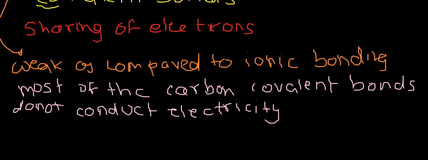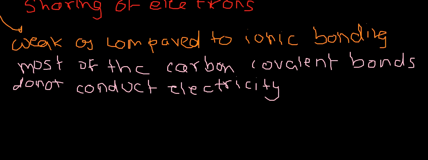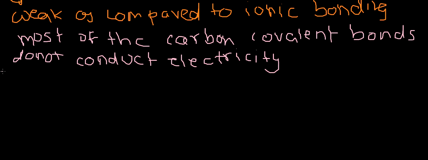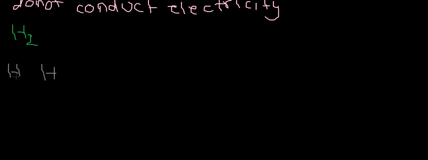Now let's take some examples of covalent bonds. First, let's take the basic example of hydrogen, H2. How is it formed? It's formed by two hydrogen atoms, each with valency one.